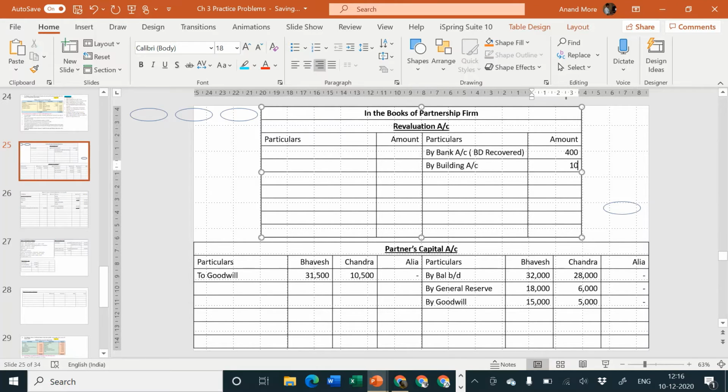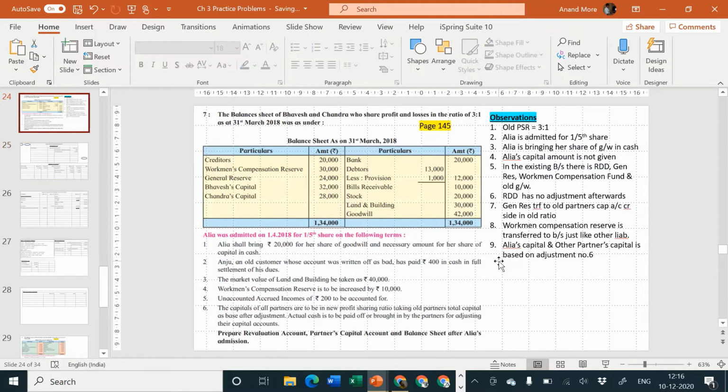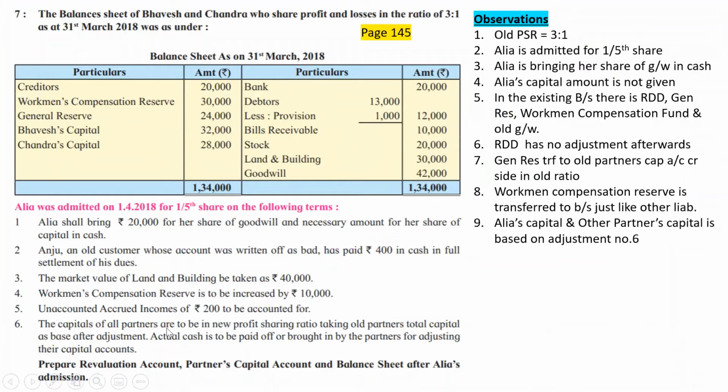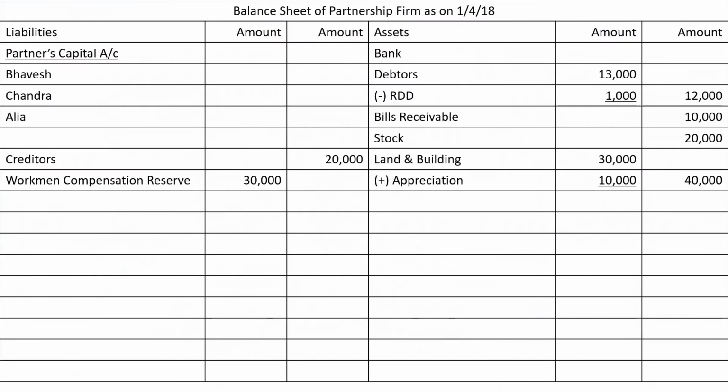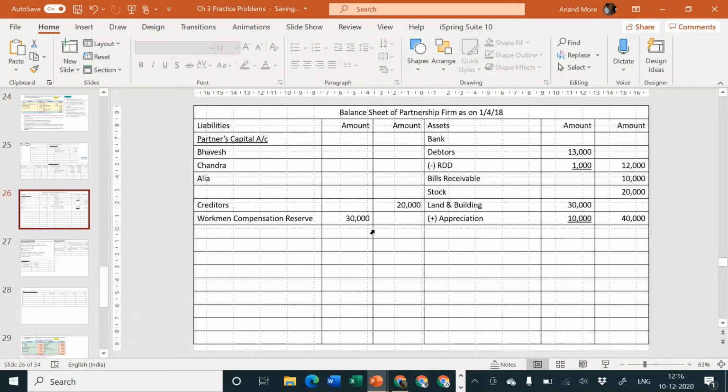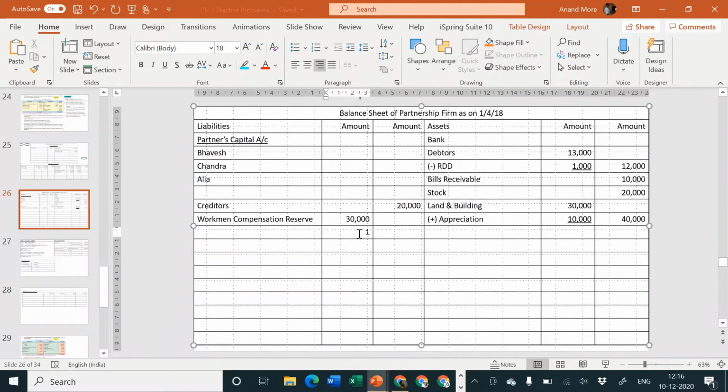Amount is how much? 10,000. Next point, workmen compensation reserve is to be increased by 10,000. So the workmen compensation fund, whatever the existing amount, will have to be increased by 10,000. It's a liability which is increased. Liability increased is a loss. That means we'll have to consider first of all increased by 10,000.